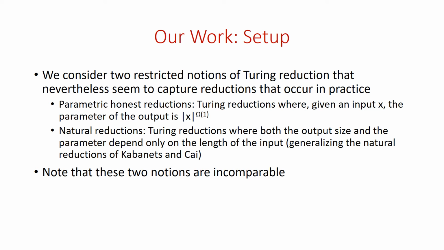Note that these two notions are incomparable, because in the first notion of parametric honest reductions, you could ask queries with different parameters. It's just that the parameter is constrained always to be large, to be of size of x to omega 1. While in the case of natural reductions, there's flexibility in terms of the size of the parameter. The parameter could be either small or large, but the parameter depends only on the input length. And so does the truth table size.